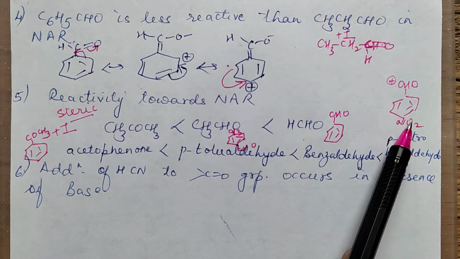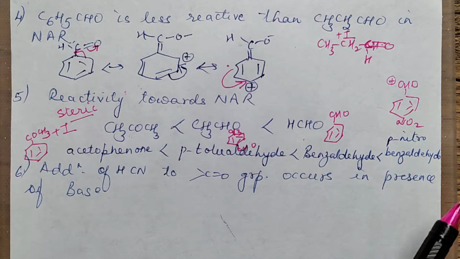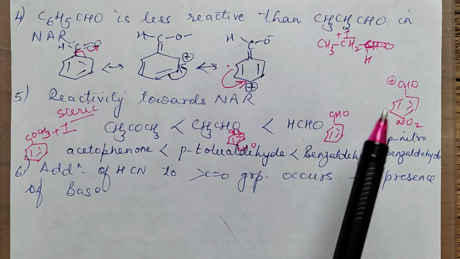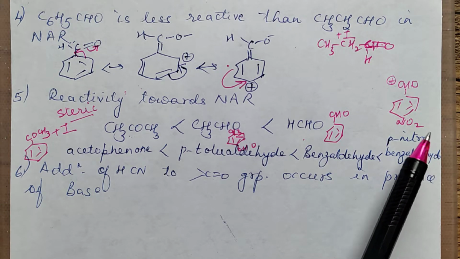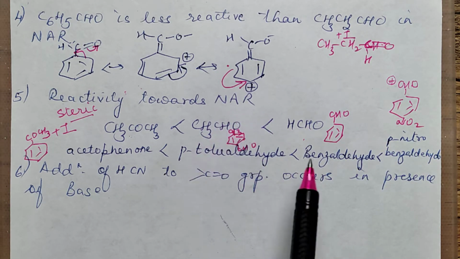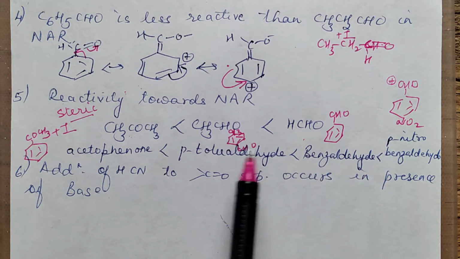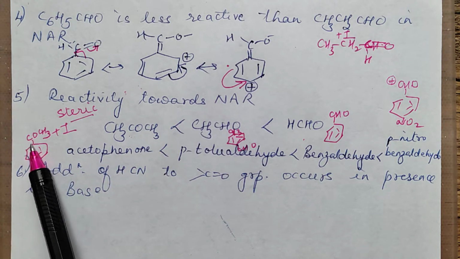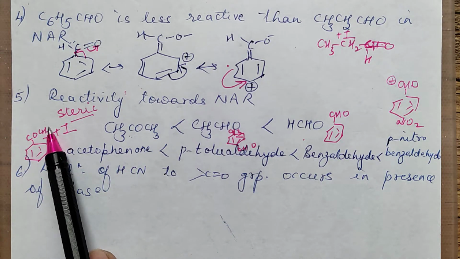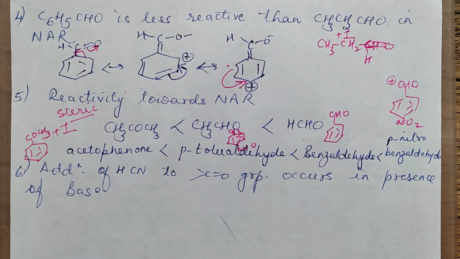The one with the electron withdrawing group will have the maximum reactivity toward nucleophilic addition. Then the one without any substituent, then the one with a CH3 group attached on the ring. If the CO and methyl group are attached directly like this in the ring, that will be the least reactive.